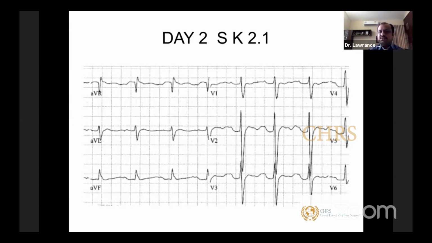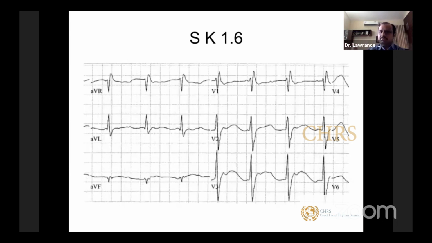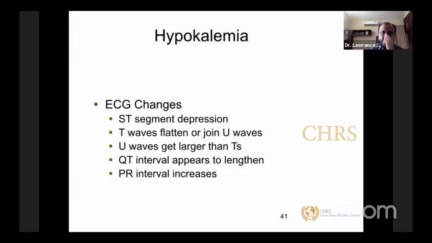Potassium was not replaced. You see a huge, tall, prolonged QT along with a very prominent U wave. So potassium goes further down. You are seeing a very prolonged QT interval. You hardly see a T separately. Your T and U are fused together. You have a prolonged TU wave. So the patient has developed a significant QT interval prolongation.